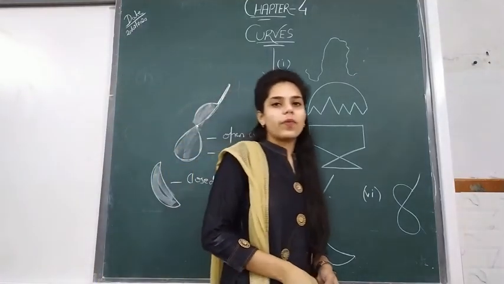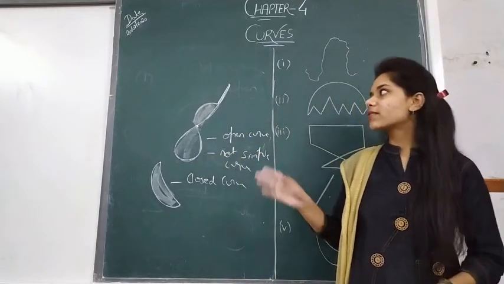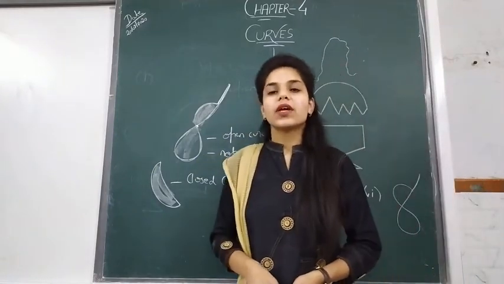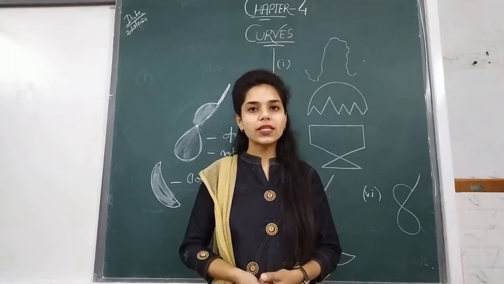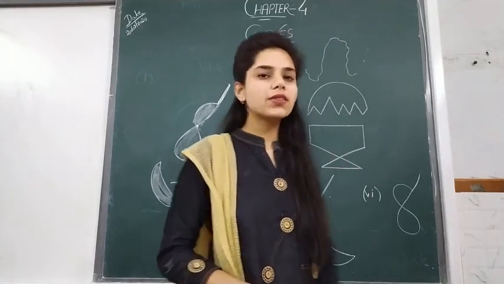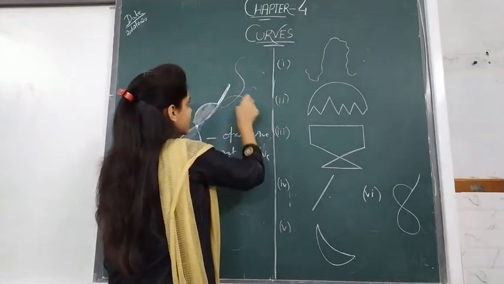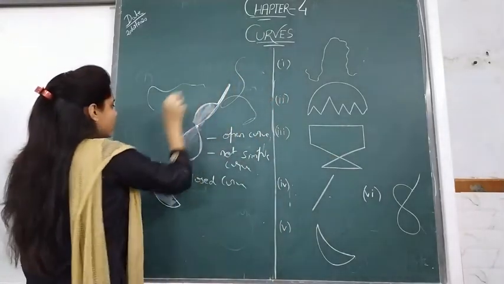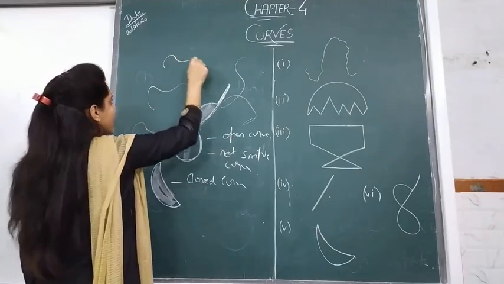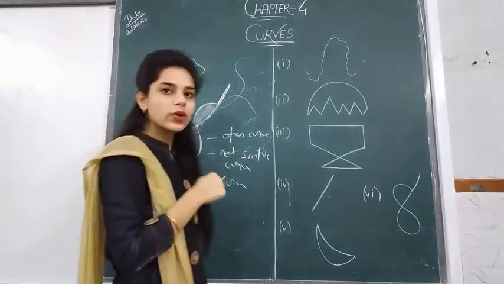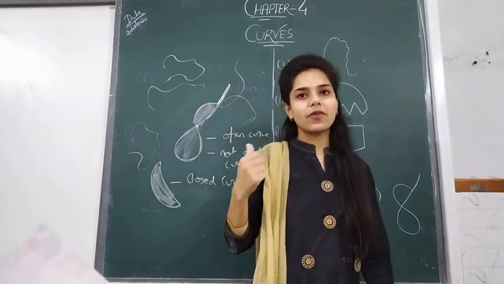Understood? Now let us conclude what we have studied in today's class. If we are doodling, that is known as a curve. Doodling means making some random figures, like this and like this. All these are figures. If we are doodling, that is known as a curve.